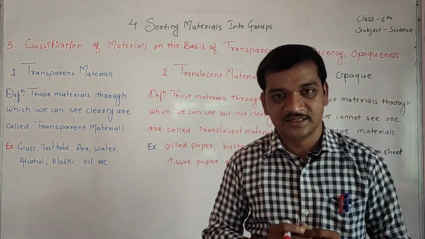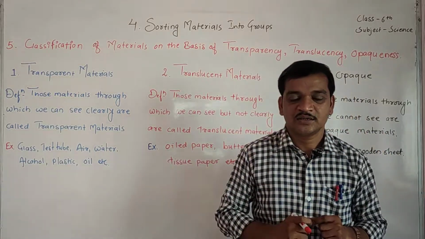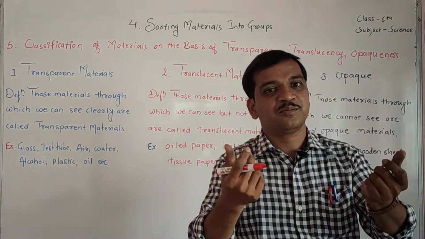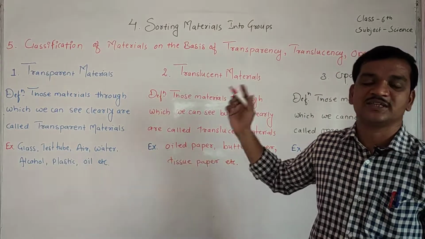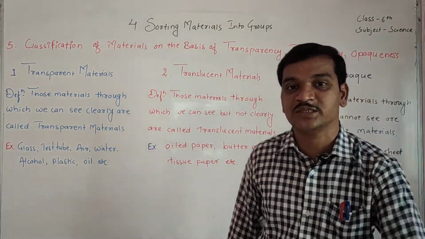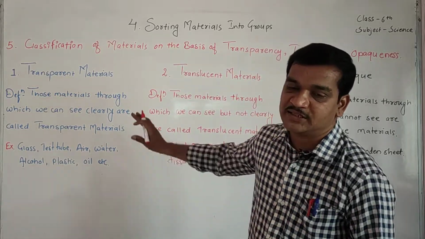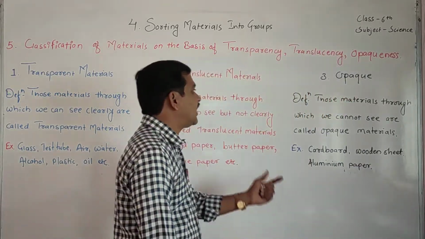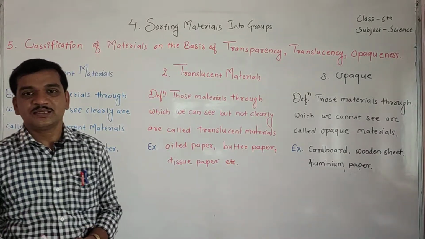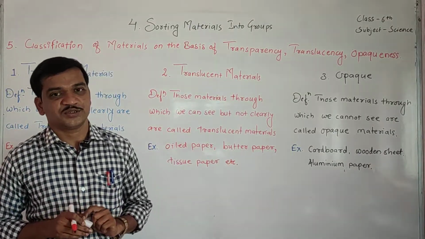Our spectacles, yes or no, spectacles. Those spectacle glasses are also made up of glass, which is transparent. That's why you are able to see things through them. Okay, so this is about the transparent. Now next is translucent materials. Now what is the definition of translucent materials, students?